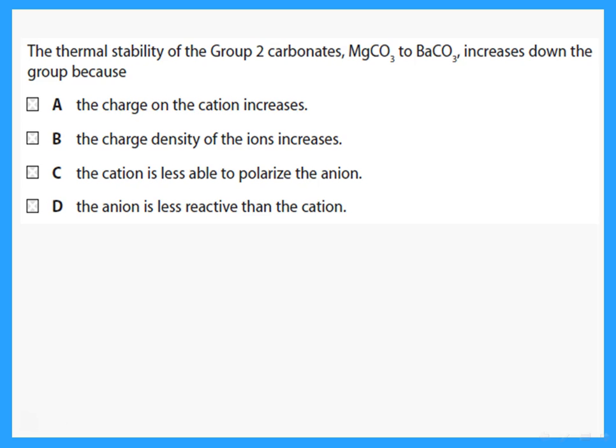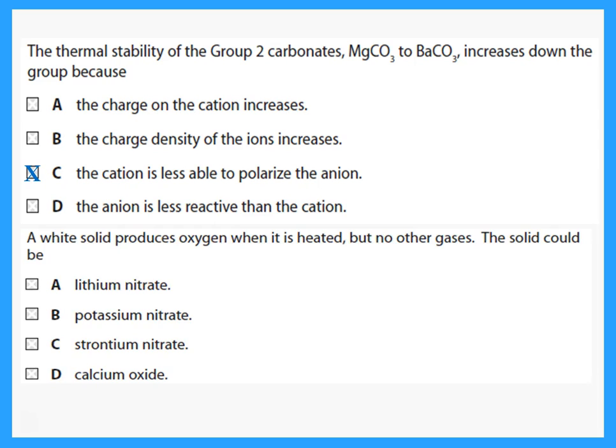Thermal stability of group 2 carbonates increases down the group because of what? Again, because the cation is less able to polarize the anion. Remember that the cation has to be small with a high positive charge in order to be able to polarize the anion. As we go down the group, the cation becomes larger, with less charge density and less ability to polarize the anion.